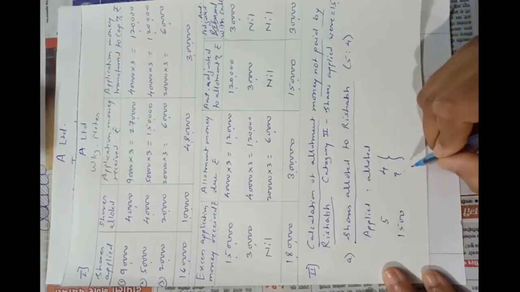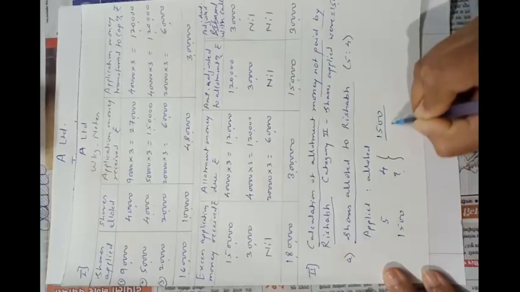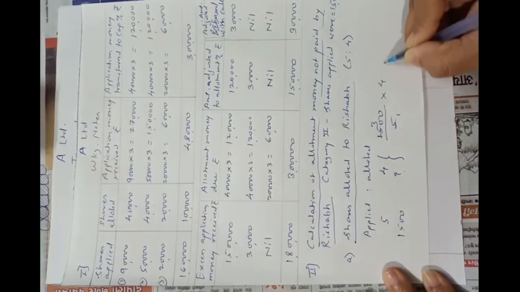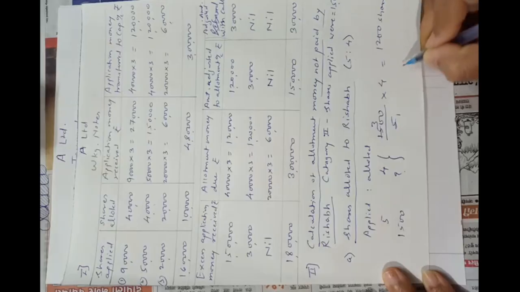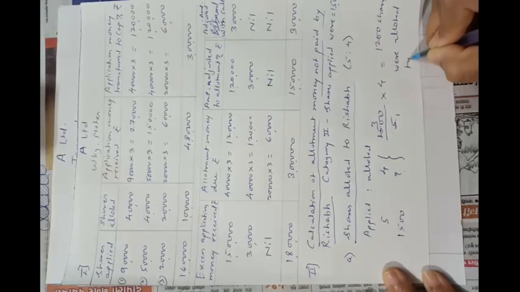What will be the number of allotted shares? Okay, so here 1,500 divided by 5 into 4, 300 into 4, that is 1,200 shares were allotted to him. Understood?